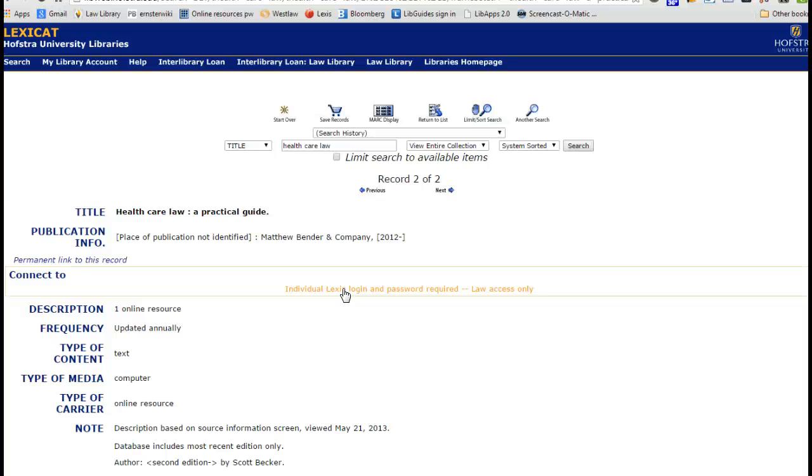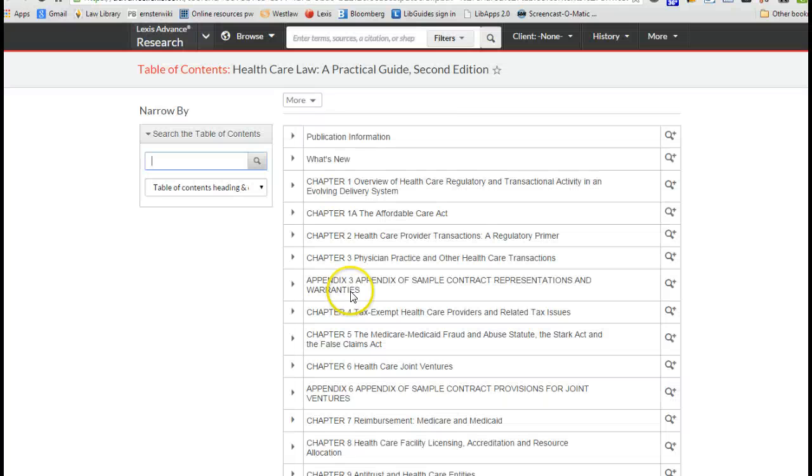But again, once you've graduated, you would need to have separate access to Lexis, because unfortunately Lexis will not allow us to give access to alumni. So let's go ahead and click on the link. And what Lexis brings up is the title of the treatise, as we see here, the table of contents and the title here, healthcare law.